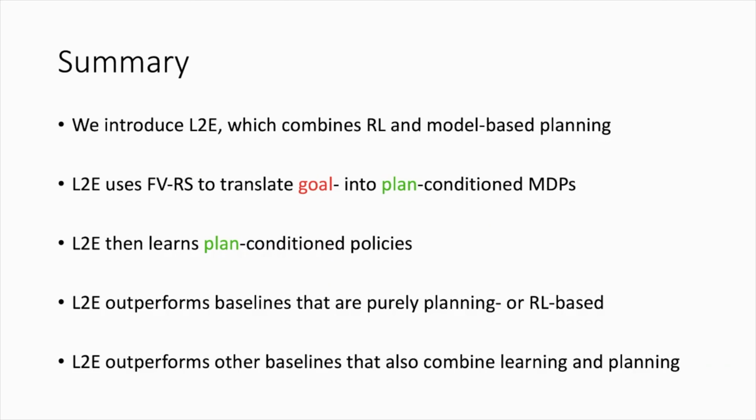To recap, we introduce L2E, which combines reinforcement learning and model-based planning. L2E uses FVRS, or final volume reward shaping, to translate goal-conditioned MDPs into plan-conditioned MDPs, and then learns plan-conditioned policies for them. L2E in our experiments outperforms baselines that are purely planning or purely RL-based, and it also outperforms other baselines that combine learning and planning.